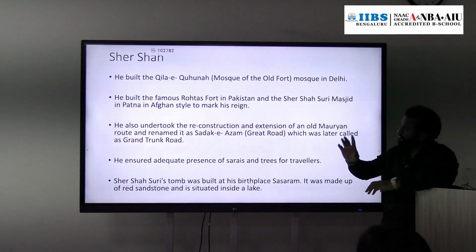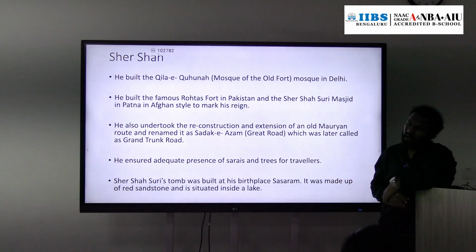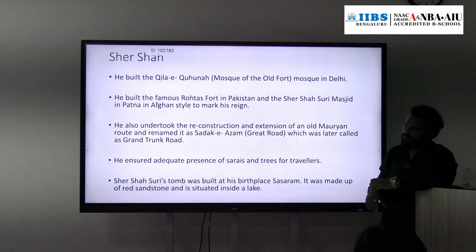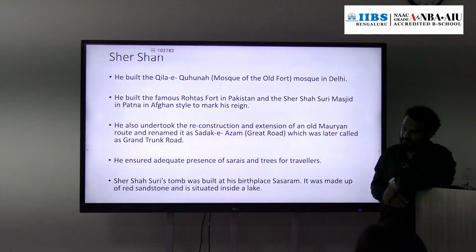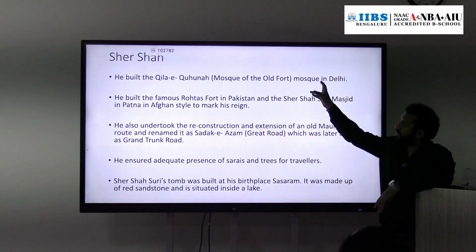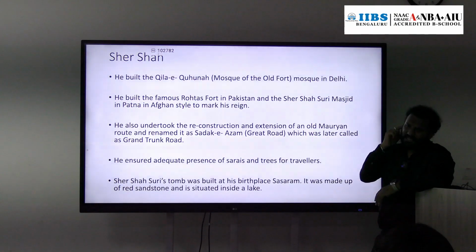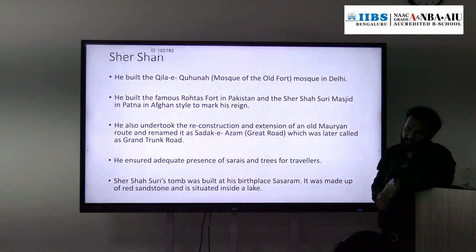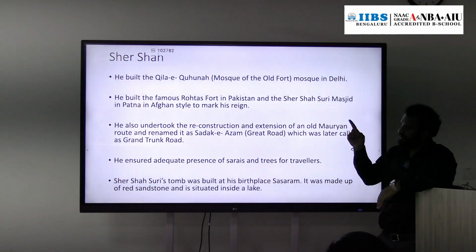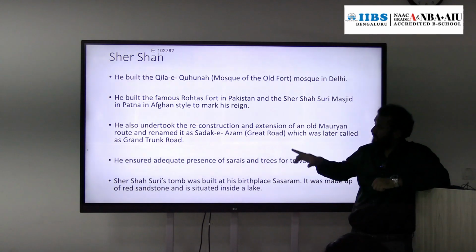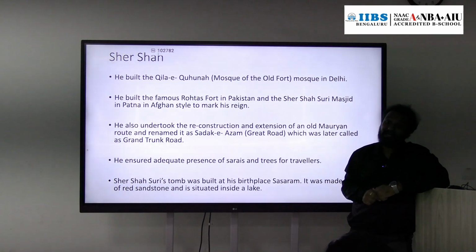Qila-e-Kuhna, the mosque of the old fort, was constructed during Sher Shah Suri's reign in Delhi. Apart from that, Rohtas Fort in Pakistan was constructed, and the Sher Shah Suri Masjid in Patna, the capital of Bihar. That masjid was in Afghan, Pathan style, with an absence of minars.